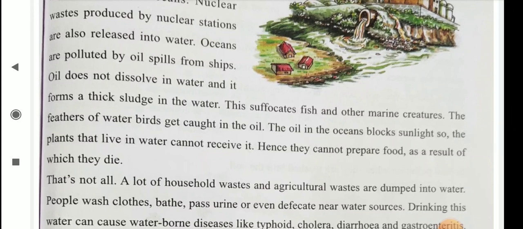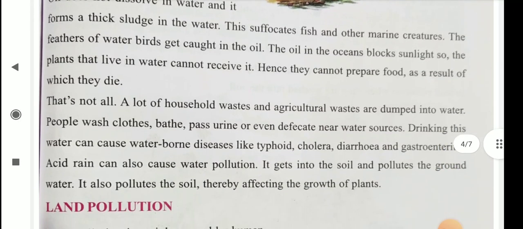A lot of household waste and agricultural waste are dumped into water. People wash clothes, bathe, pass urine, or even defecate near water sources.